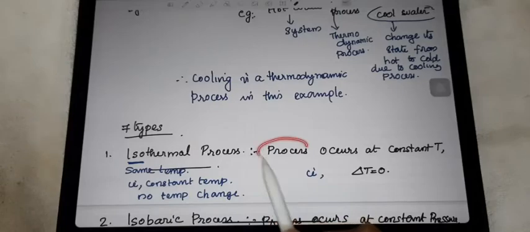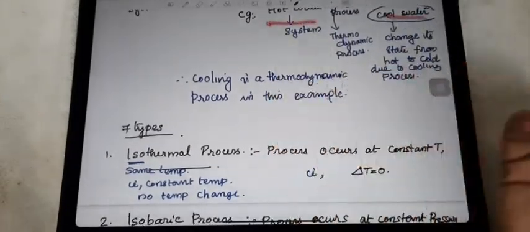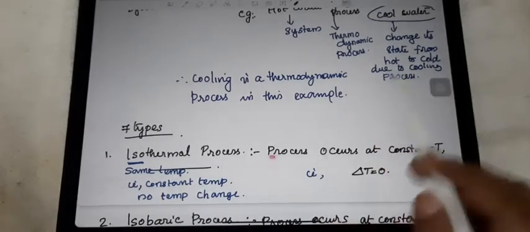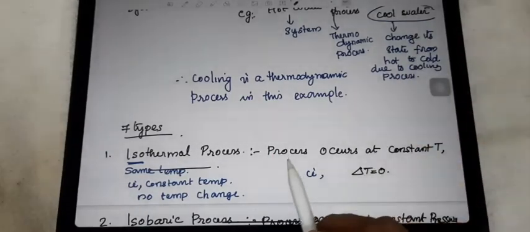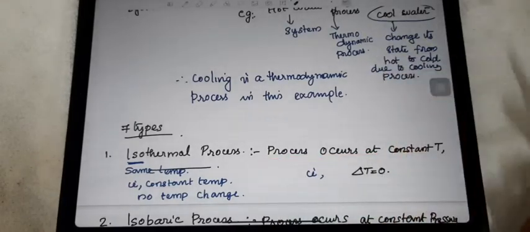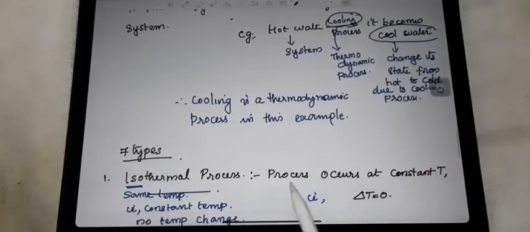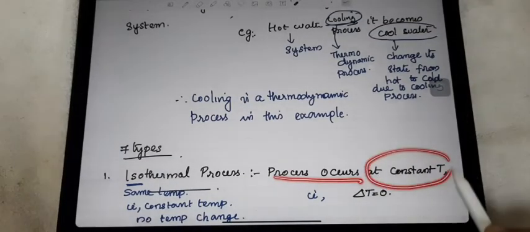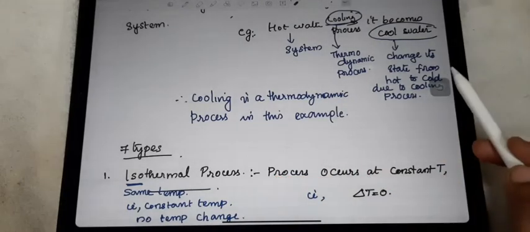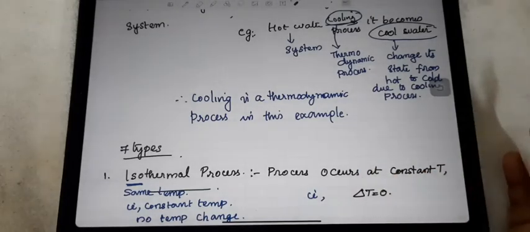So, hot water to cold water is not suitable here, because there is a temperature change happening there. Consider any of the processes we discussed above. When a process occurs while the temperature is constant, there is no change in the temperature.